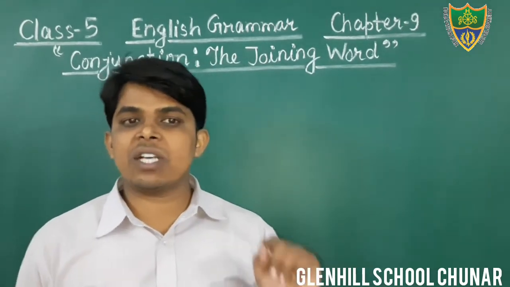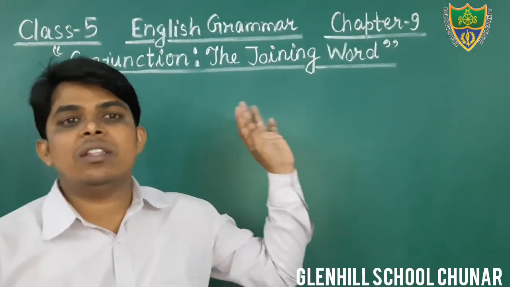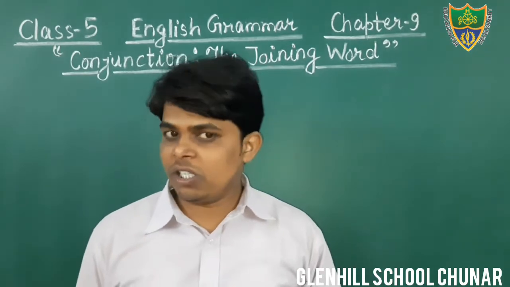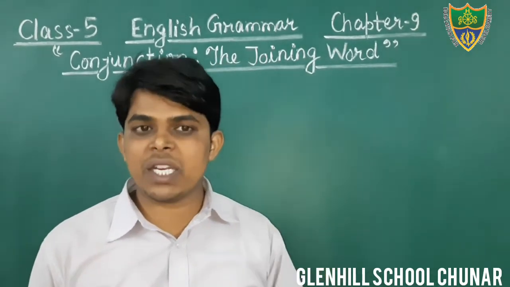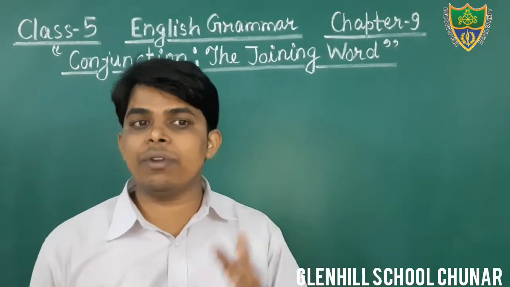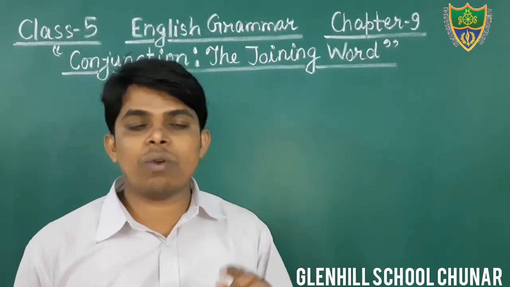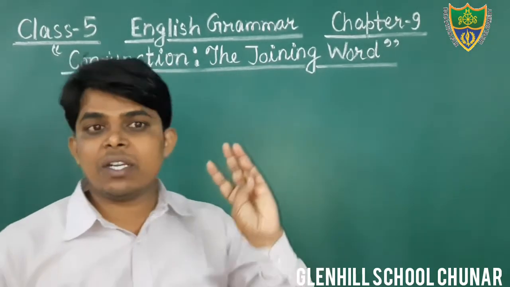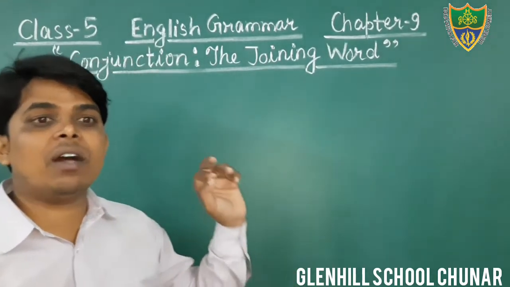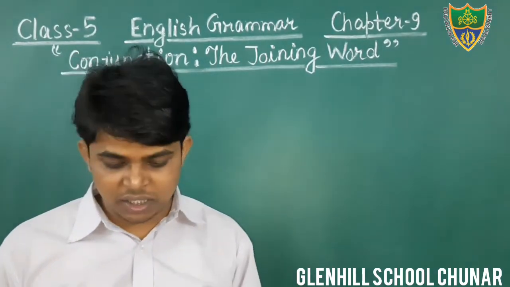Dear students, in the previous classes we were discussing the grammar portion, chapter 9, that is conjunction, the linking word. Conjunction, the joining word. Okay students, in this chapter we have read the definition of conjunction as well as the kinds. There are three kinds I have told you in the previous classes: coordinating conjunction, subordinating conjunction and correlative conjunction, and we have discussed in detail about coordinating conjunction.